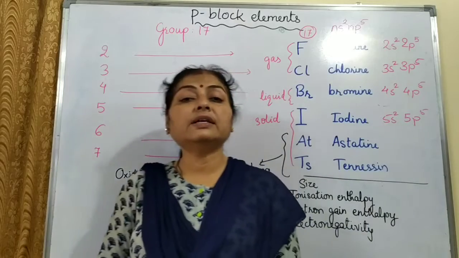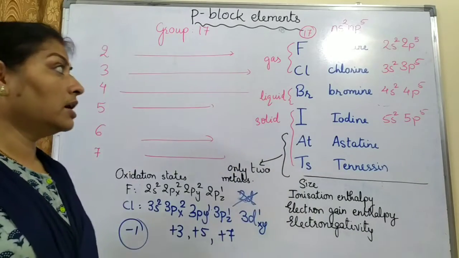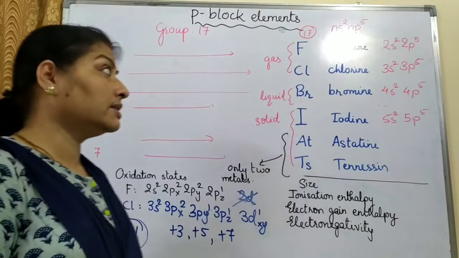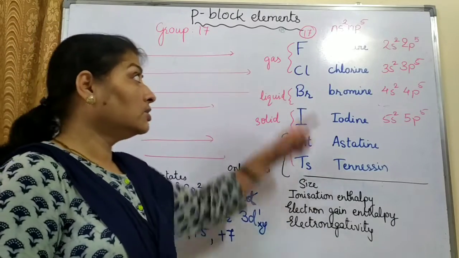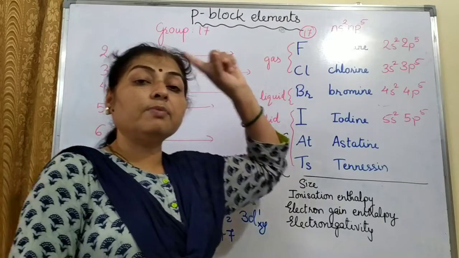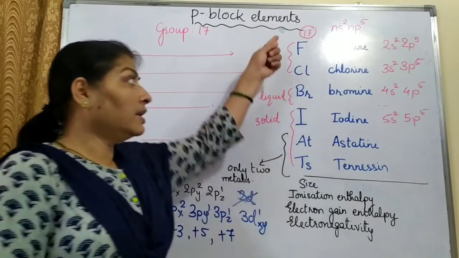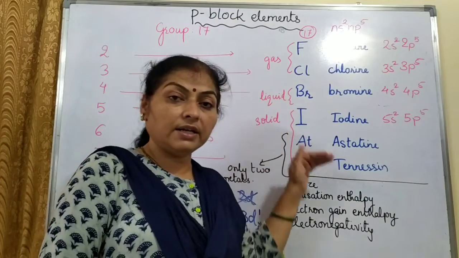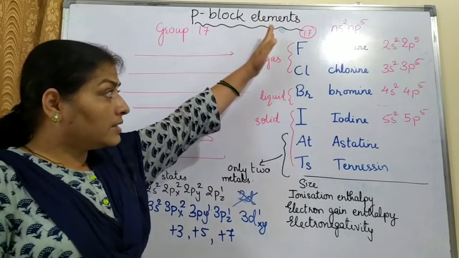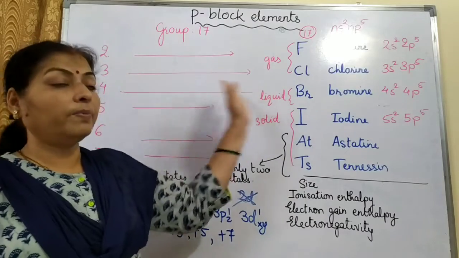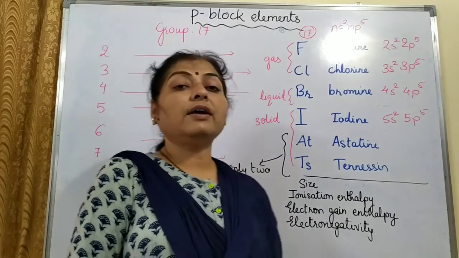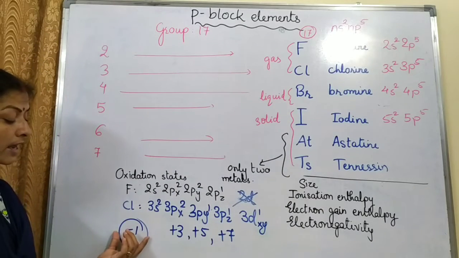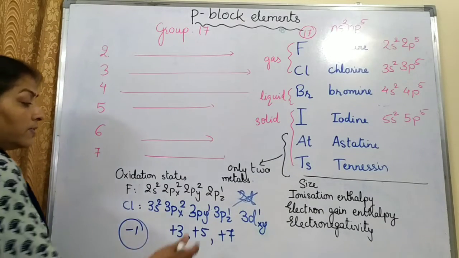Because all these elements have high electronegativity. As we go from left to right in the period, the electronegativity increases and top to bottom it decreases. So according to this, fluorine is the most electronegative element, then chlorine, and then the electronegativity will decrease down. But if we compare with the other group elements, these elements will have the highest electronegativity. So they will have a common oxidation state of -1.